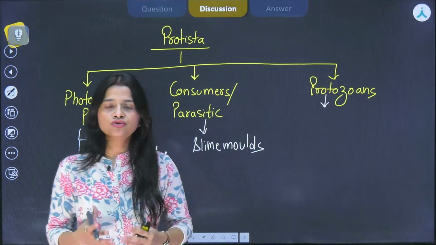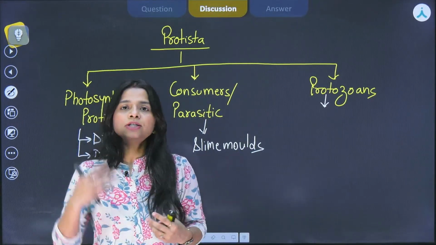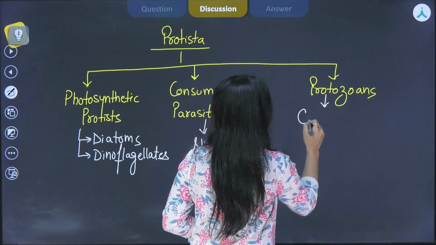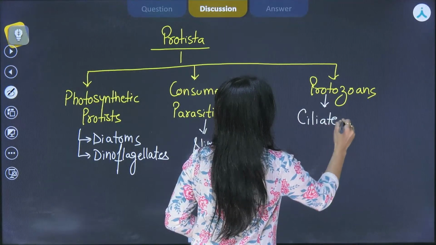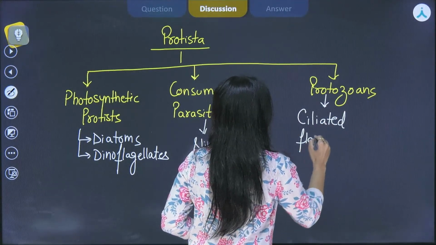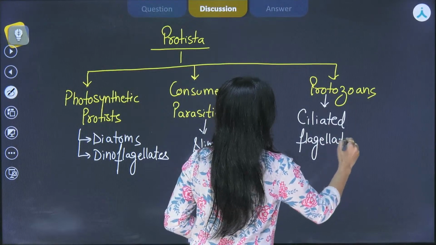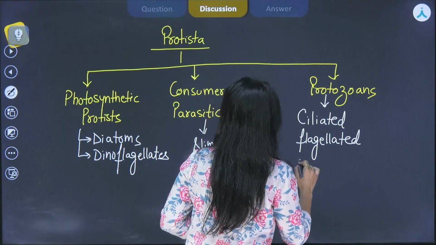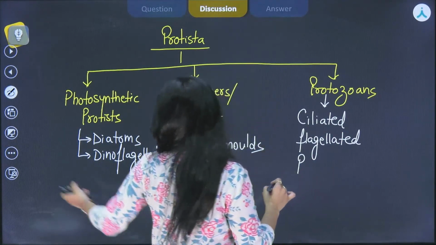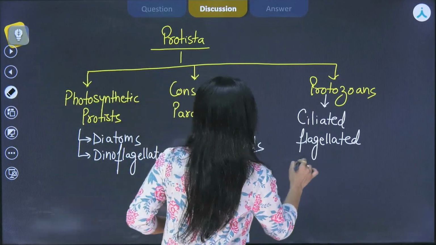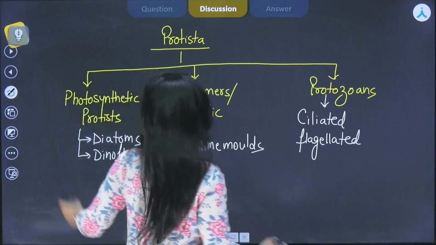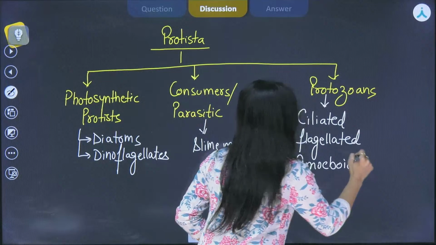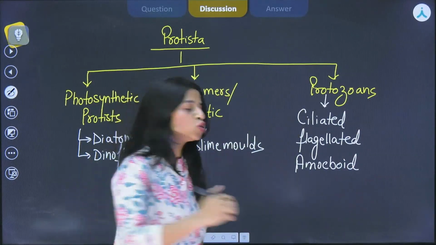Now these protozoans are basically divided into 3 subcategories further. So here we have ciliated protozoans, we have flagellated protozoans, we have amoeboid ones, and then the 4th category, that is sporozoans.